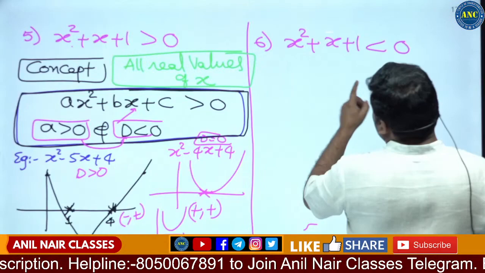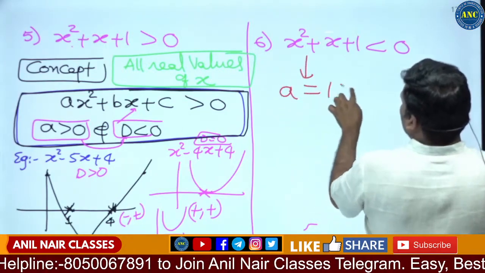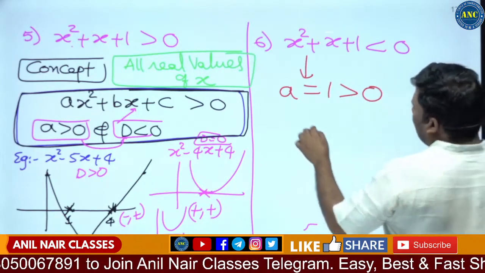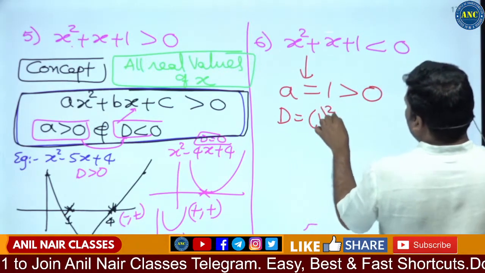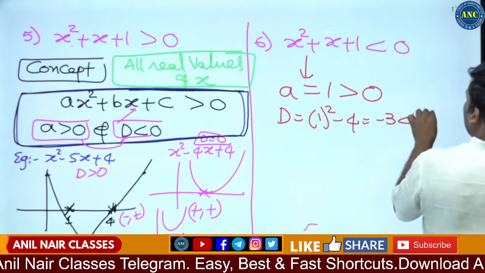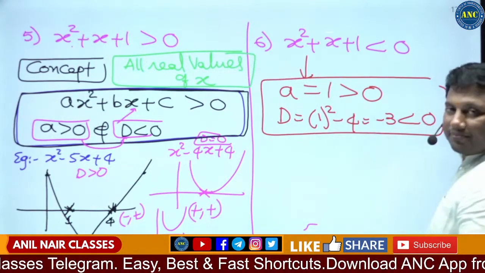x² + x + 1 < 0. Here the coefficient of x² is 1, which is greater than 0. Discriminant b² − 4ac: 1 − 4 = −3, which is less than 0. A is greater than 0, D is less than 0.